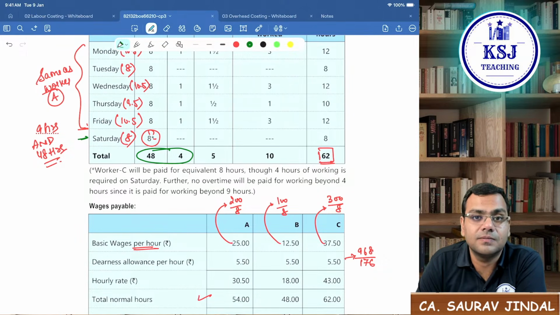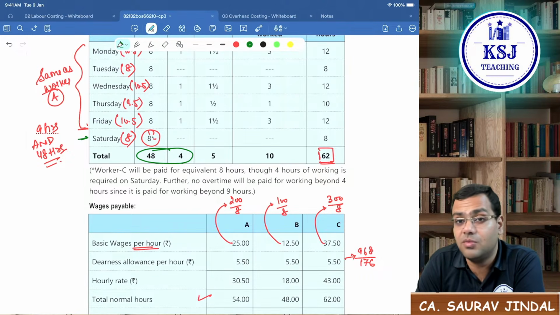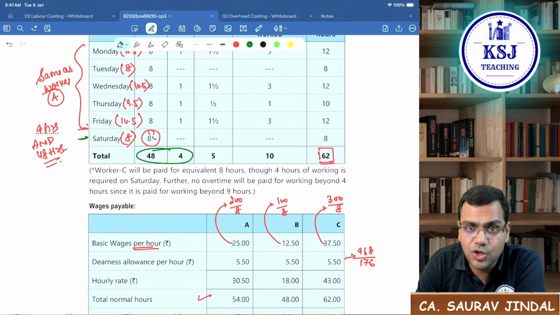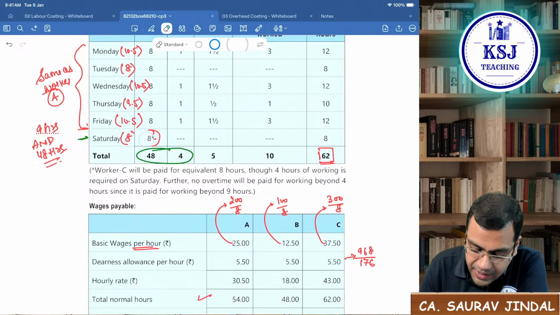But is the condition of 9 hours getting satisfied? No, sir. The condition of 48 hours is getting satisfied. He is working for more than 48 hours, satisfied. But is he working for more than 9 hours in a day? No. So the solution will remain this only. The solution will remain the same. But